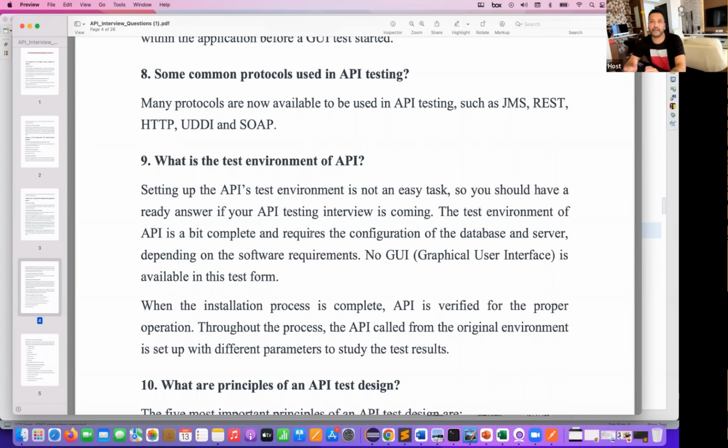So for example, let's see if I'm hitting abc.qa.com, right? Let me just design one simple diagram here. So this is your QA environment, right? And this is my UI, abc.qa.com. This is going to hit some APIs, and these APIs are deployed on the QA environment. So it is like qa.abc.com, and then we are going to hit the QA environment over here. And the URL will be different in that case for the QA. And then it has its own database over here. So this is my database for the QA environment, and only QA specific data or QA environment data is available here. So this is my QA environment.